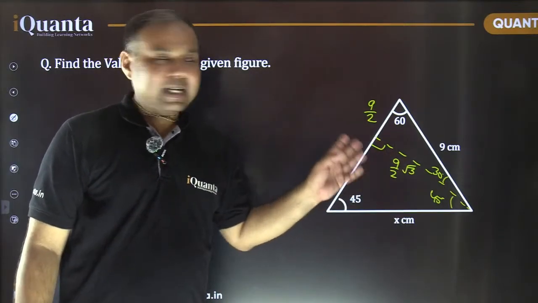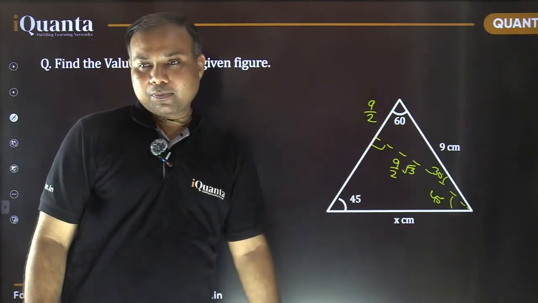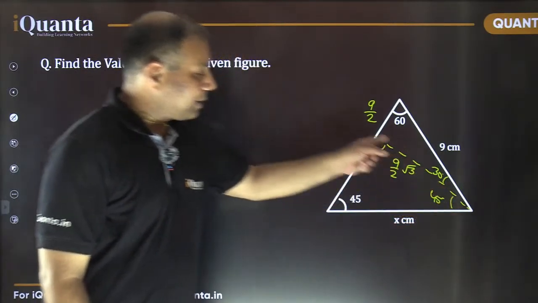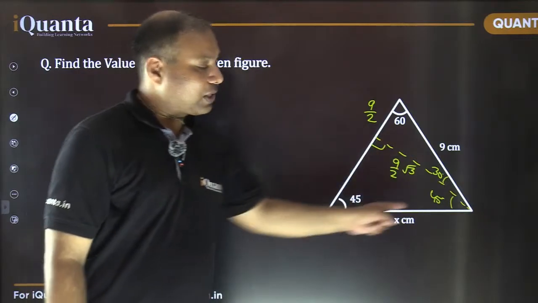That's it. No need to remember anything. I'm just making use of the ratios. Check. Now let's go to the next part. So in this case, this is a 45, 45, 90 triangle.